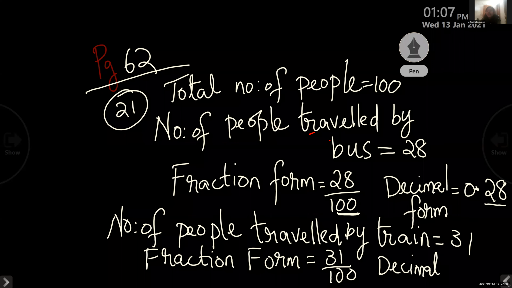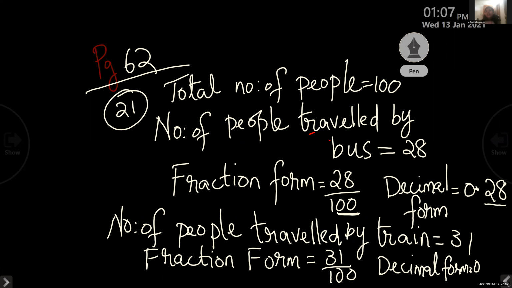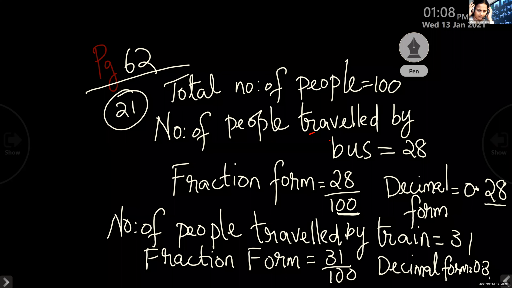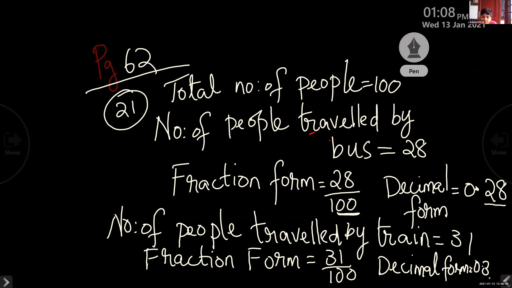Ma'am, after writing all these, we have only one line. Yes, ma'am. Children, please let me see. The sound is very low. Let me check whether the audio is very low. I cannot hear properly. Okay, 1 minute.